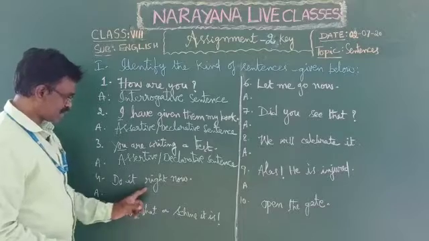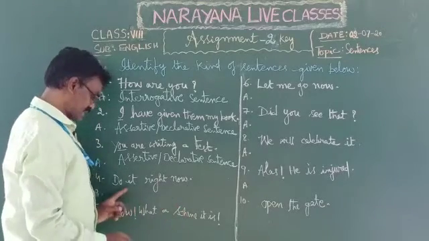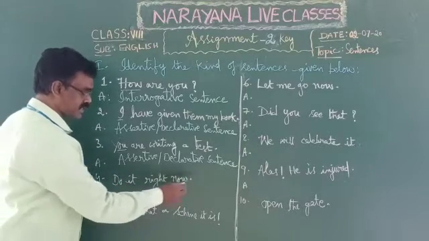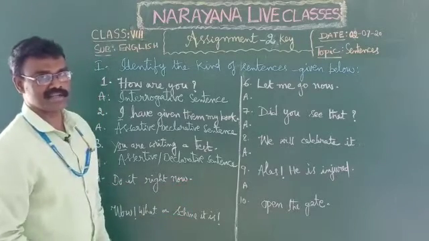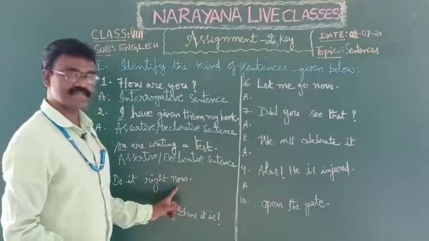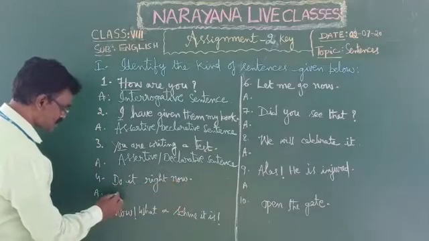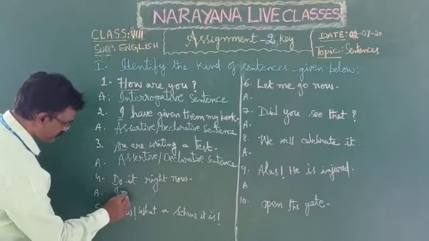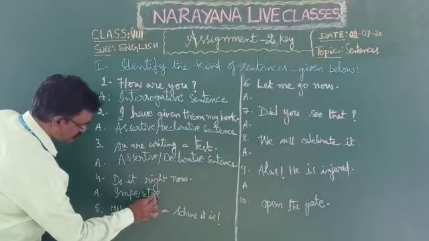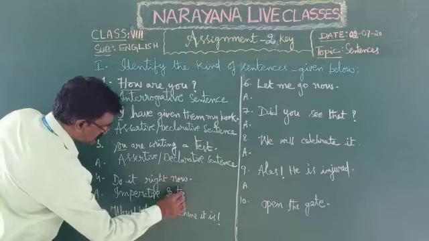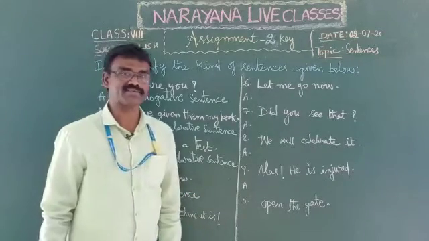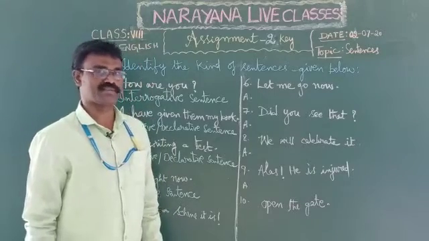Next, fourth one, do it right now. Observe this sentence carefully. The sentence began with do, verb, it ends with full stop. When a sentence begins with verb and when it ends with full stop, that is imperative sentence. So this one, fourth one is imperative sentence. You know very well children, imperative means commands, orders, requests, advice, suggestion.